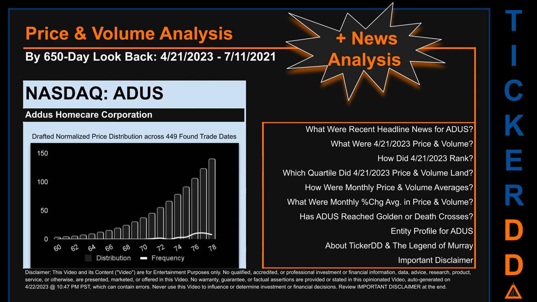The chart shown on this page is our initial attempt at studying the price for ADUS after dynamically normalizing price distribution across those discovered trade dates. The bar chart is the generated distribution and the overlaid line graph, if it is generated, is the frequency of the prices on the x-axis. We will enhance this look-through as our AI model progresses in the next iteration. Remember that this is just a drafted, in progress, observational model to best fit abstracted third-party data into various opinionated views. Before we jump into price and volume analysis, let's look at recent headlines for ADUS.